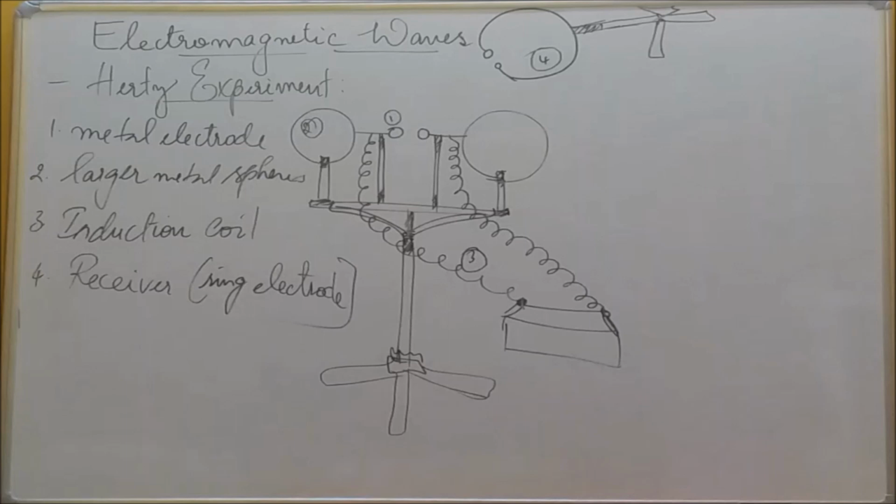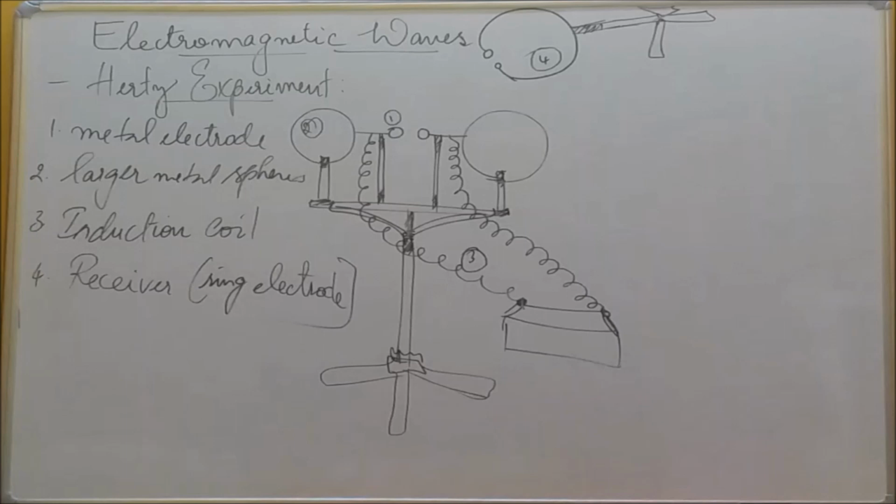Electromagnetic waves are non-mechanical waves which travel at the speed of light in air, 3 × 10^8 meters per second. They are transverse in nature. Why? Because in electromagnetic waves, the electric field vector, the magnetic field vector and the direction of propagation are mutually perpendicular to each other. That we will discuss later.